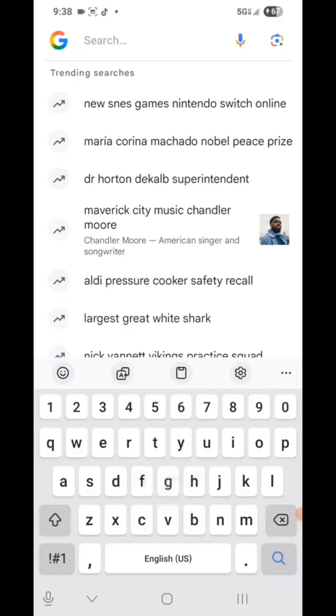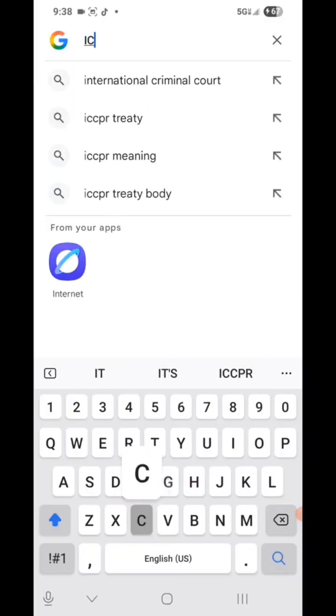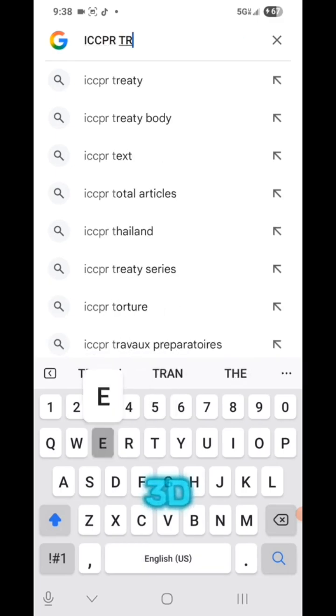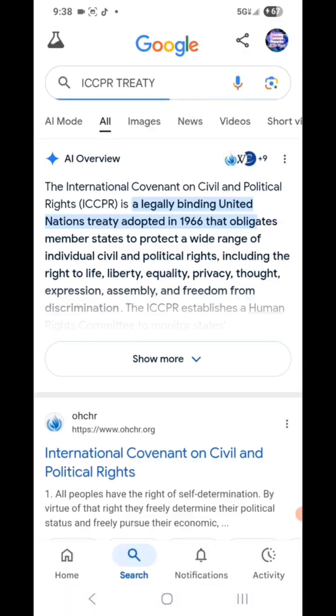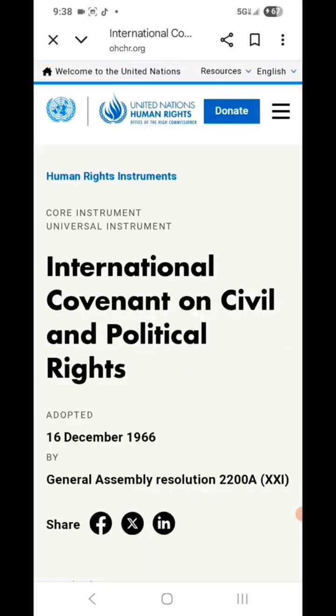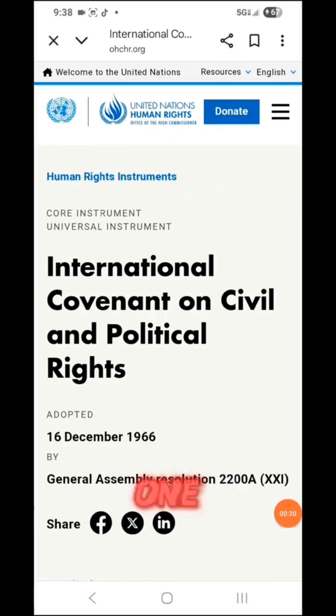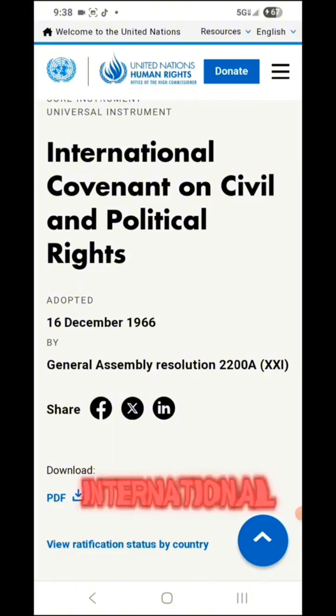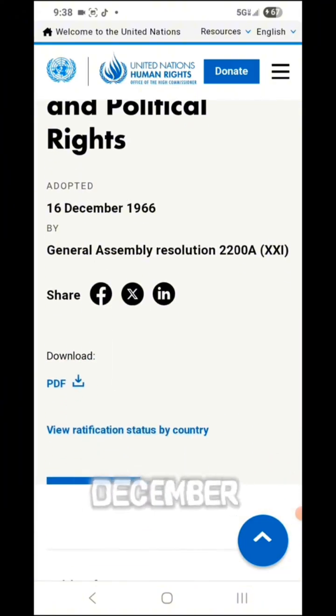We're going to go to Google search and we're going to type in the ICCPR treaty. And then we're going to make sure that we go to the full covenant. This treaty is one of several of our human rights instruments. This is a core instrument and a universal instrument. This is called the International Covenant on Civil and Political Rights. It was adopted December the 16th in 1966 by the General Assembly by their resolution.